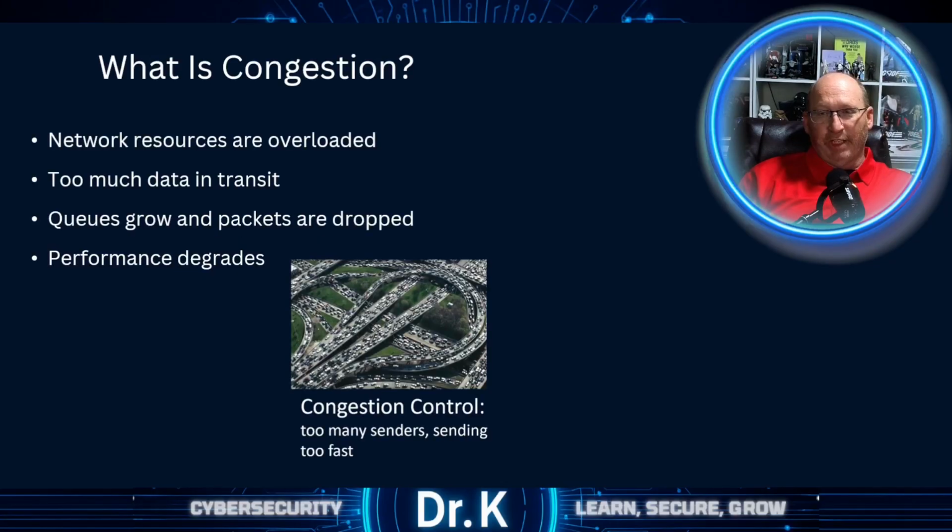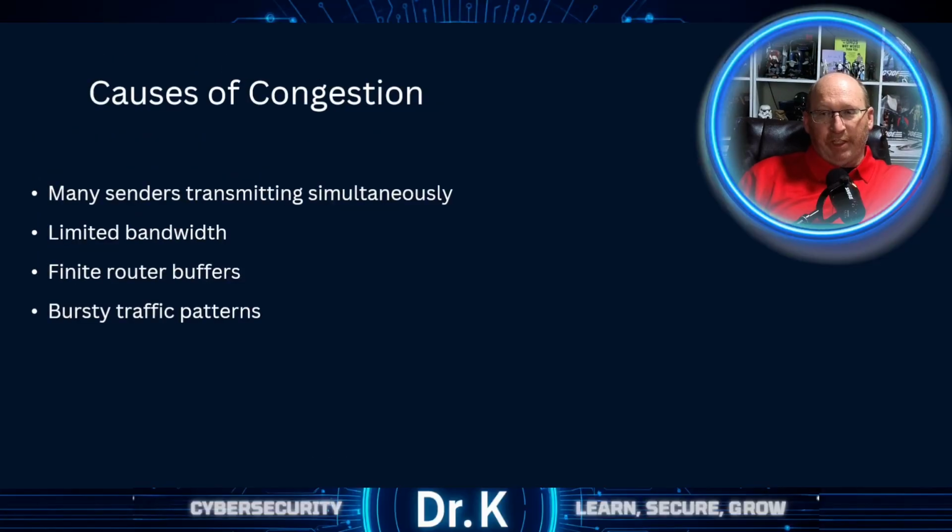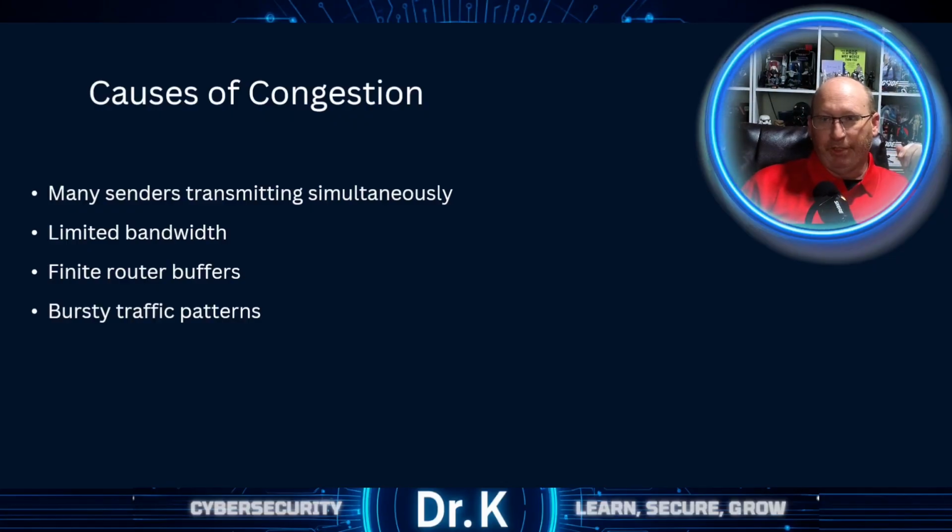So congestion occurs when a network's resources are overwhelmed by too much data in transit. As traffic increases, the queues in the network devices grow, packets can be dropped, and delays increase, all of which degrade performance. Congestion can arise when many senders transmit data simultaneously, especially over links which are limited in bandwidth. Congestion usually arises when too many senders are transmitting data simultaneously.